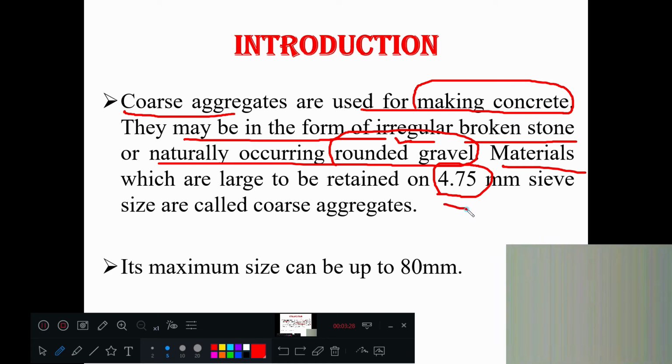The materials which are large, retained on the 4.75 sieve, are called coarse aggregate. Retained means they are greater than that size, which are not passing through. The maximum size of coarse aggregate is 80 mm, and if the particle size is more than 80 mm, what do we call it? Can anyone guess? We call it boulders.